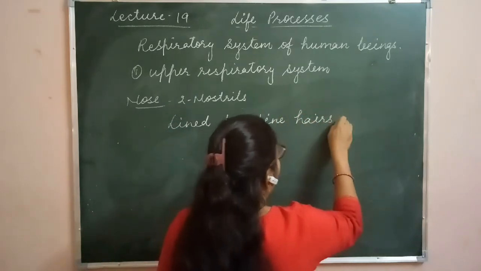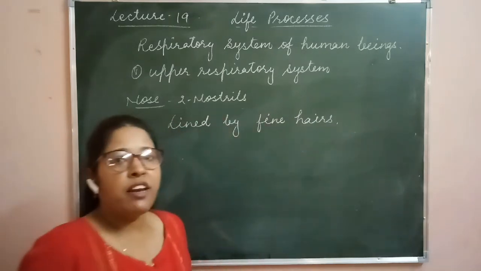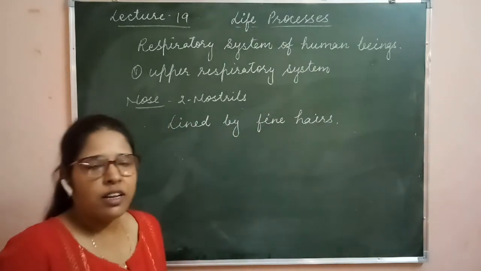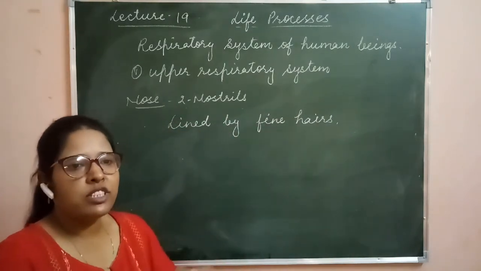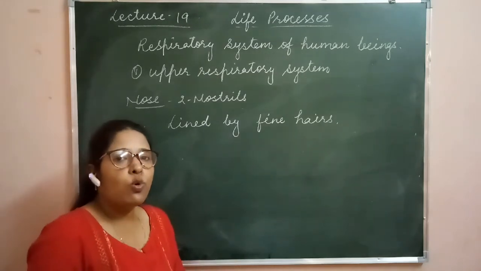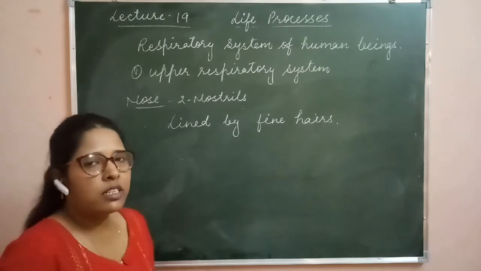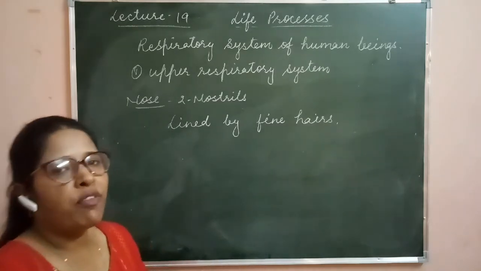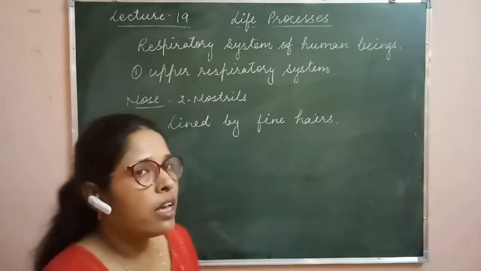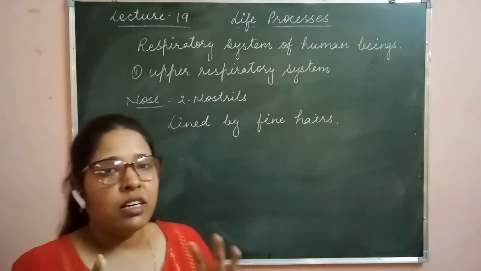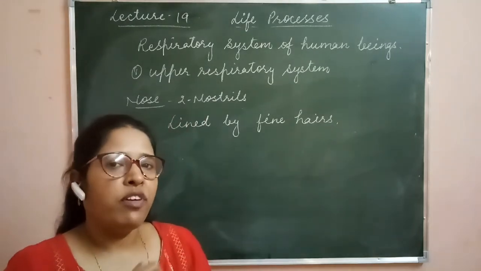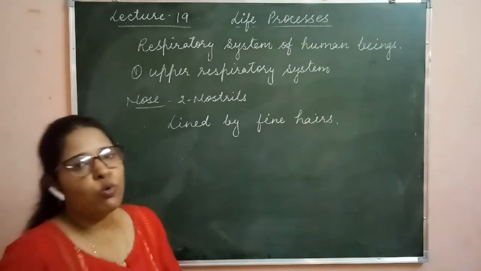These fine hairs help in filtering the air. Clear? The bigger dust particles which enter the nose with the air can be filtered with the help of these hairs. So these hairs prevent the entry of dust particles into the nose.